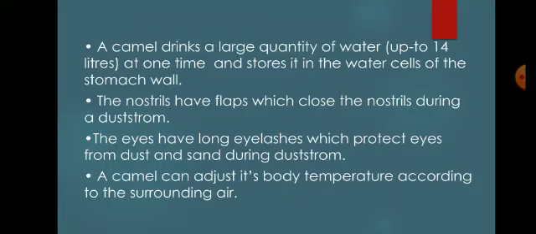The nostrils have flaps which close the nostrils during a dust storm and prevent the sand from entering the nose. The eyes also have long eyelashes which protect the eyes from the dust and sand during the dust storm. Another very important feature that a camel has is that it can adjust its body temperature according to the surrounding air. So these were the adaptive features in the camel.